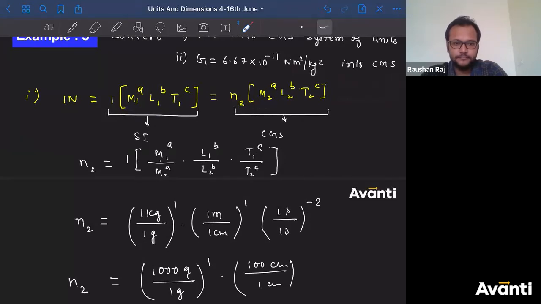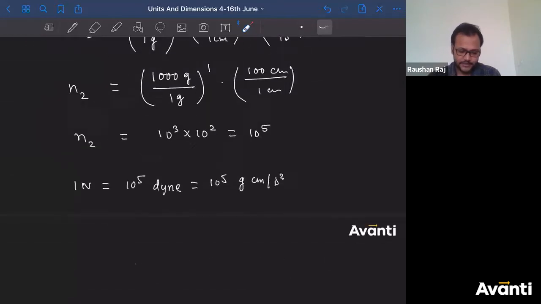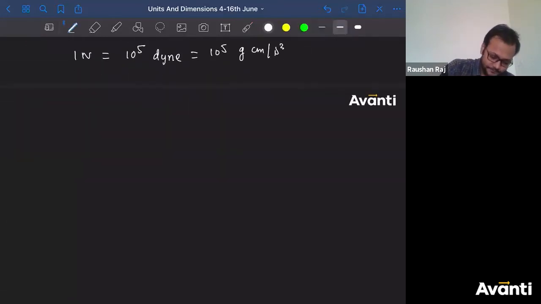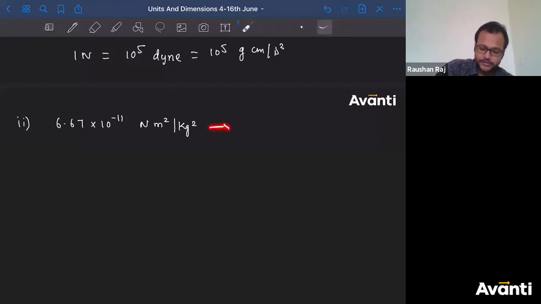Let me solve it, okay? Some people have made silly mistakes. So I'm going to solve the second part. I have to convert 6.67 into 10 to the power minus 11 Newton meter square per kg square into CGS.